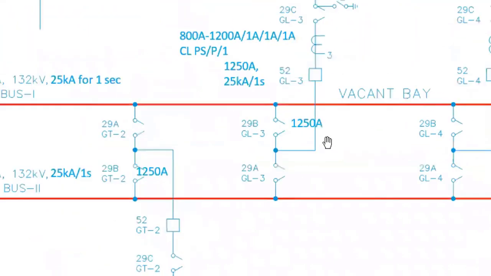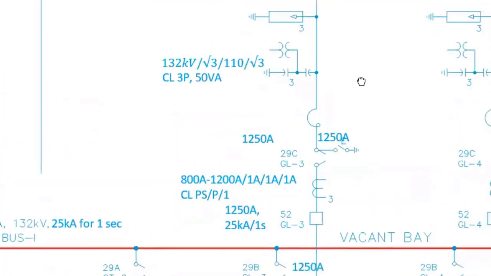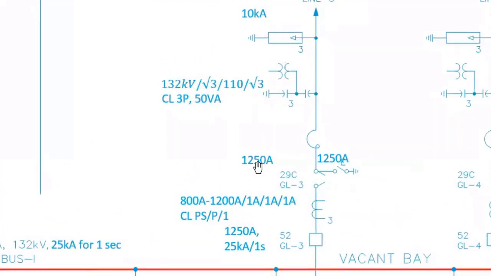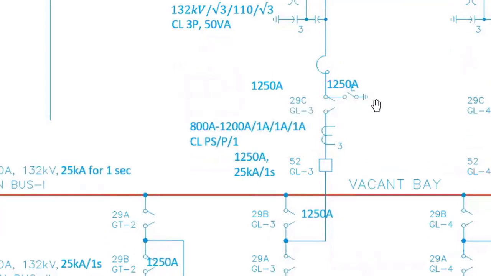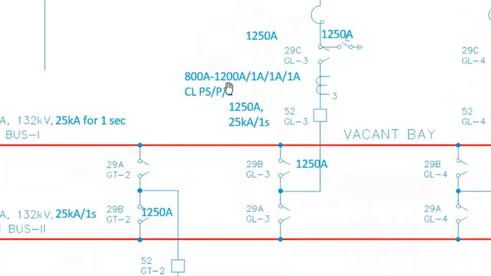As I explained in the last slide, it shows the key ratings, like for the surge arrestor, the discharge class. For the voltage transformer, you can see the voltage ratio, accuracy class, and burden. For the isolator and air switch, the current rating. For the current transformer, it shows the ratio. Here you are seeing two ratios. It's a dual ratio, 800 and 1200 amperes by 1 ampere. And you are seeing three secondaries, so these are 3 core. It's a 3-core CT with a dual ratio. And this is the accuracy class. We will discuss this further in the next slides when it comes to the current transformer.